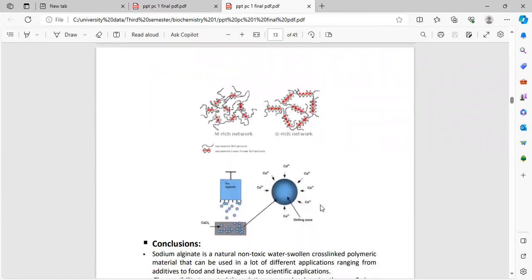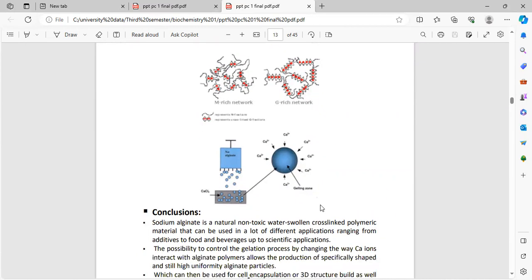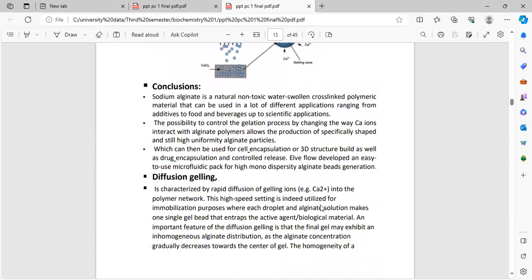Here is a diagram of the M-rich network and G-rich network, showing how the gel is formed. Here is the conclusion. Sodium alginate is a natural, non-toxic, water-soluble cross-linked polymeric material that can be used in a lot of different applications, ranging from additive to food up to scientific applications.